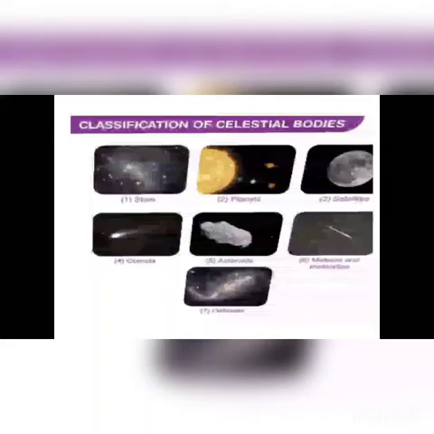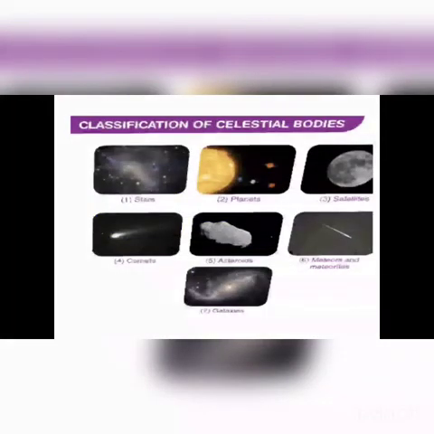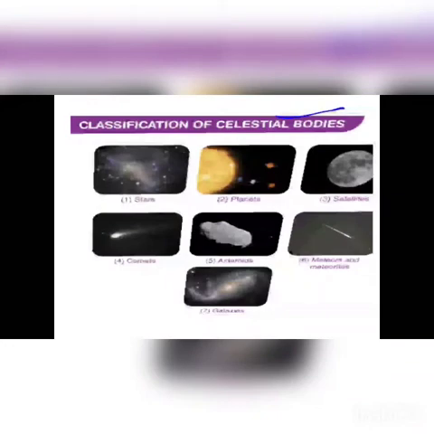So classification of the celestial bodies: what are the celestial bodies? All the stars, the planets which are shining with the reflection of the sunlight. Then satellites, the natural satellite like the moon. Then comets, shooting stars as we call them, asteroids, meteors, and galaxies. All these shine during the night time, and these are known as the celestial bodies.